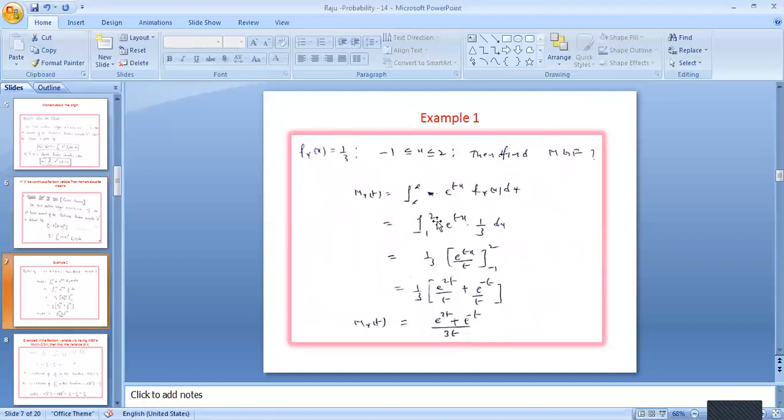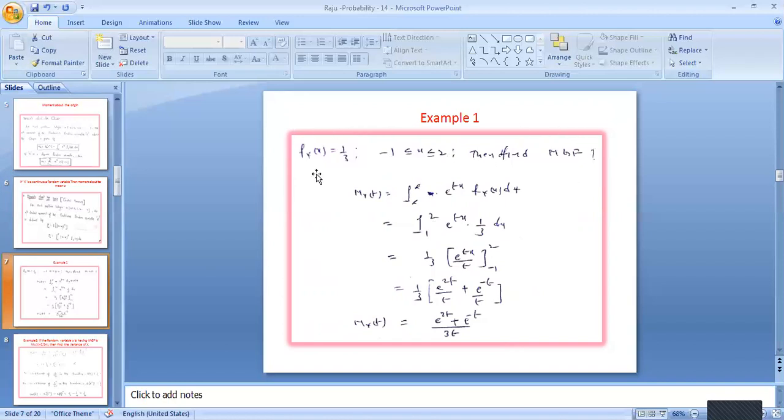Then f_X(x), here you can see the examples. That is, if capital X is a random variable, then small f_X(x) equals 1 by 3. It is the density function of a random variable. The x limits are from -1 to 2. Then find the moment generating function.